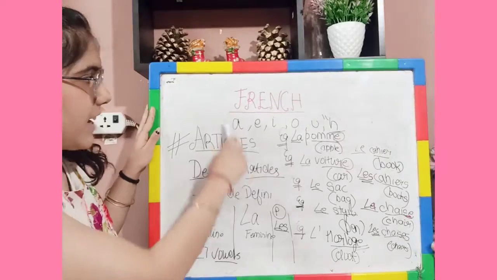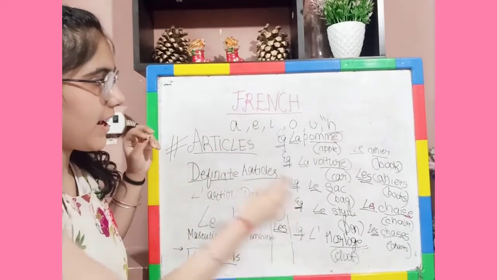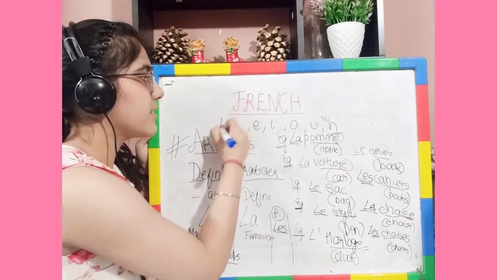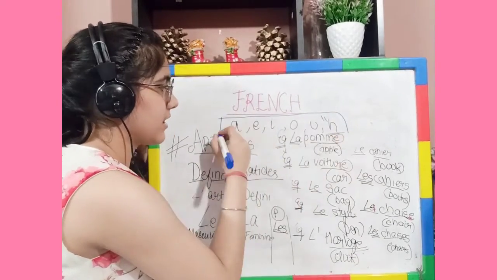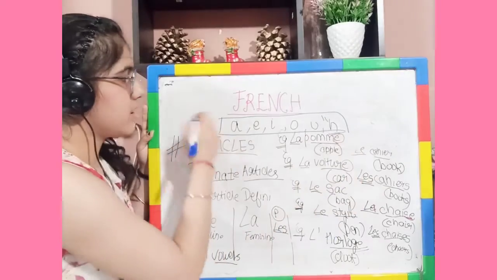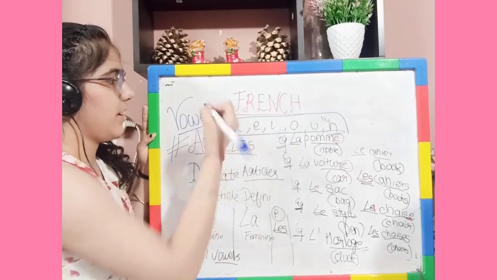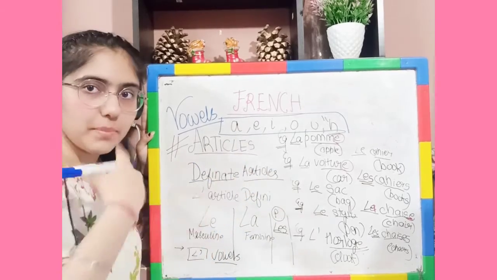Now this is a section for vowels, so I'll just mark it for you, and all the examples can be written down. You may write it simultaneously also if it is convenient for you. Then this is the section for vowels. A different thing learned today. This is the article. Let me revise it.